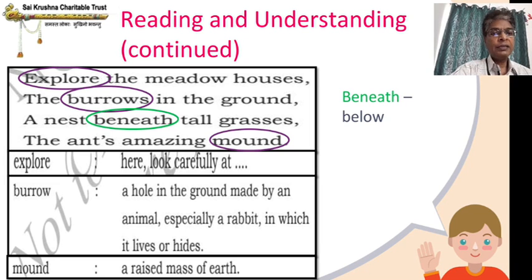Or you may be seeing a mound. This all of you know. Ant hills are known everywhere. We have seen ant hills everywhere. So there may be an ant hill also. What is in an ant hill? In ant hills, ants live. So this is another thing which you will be able to see if you carefully notice.